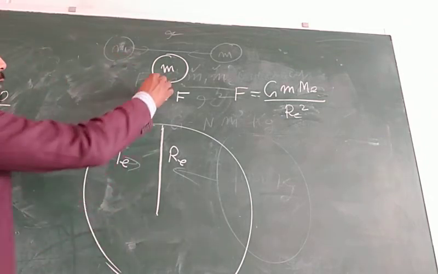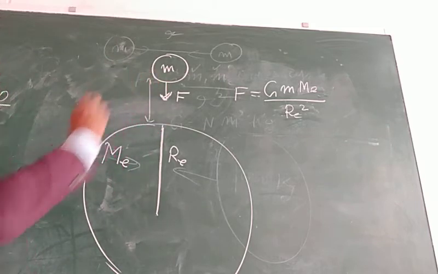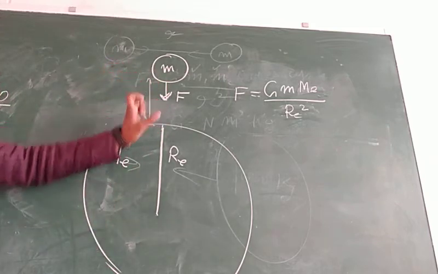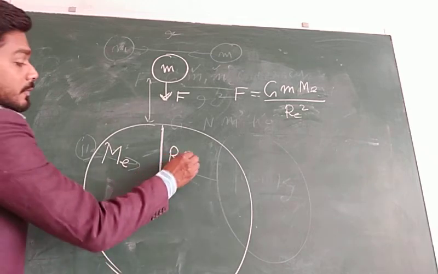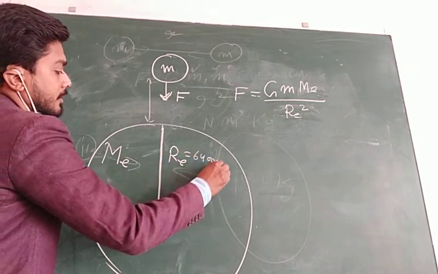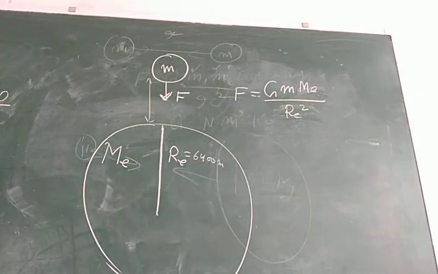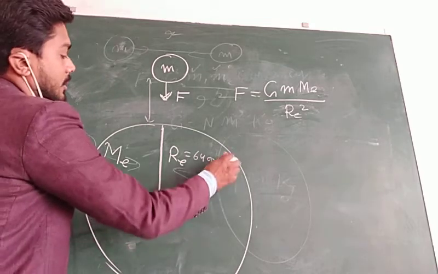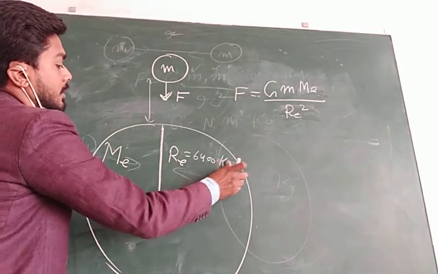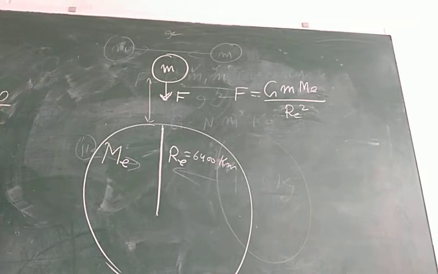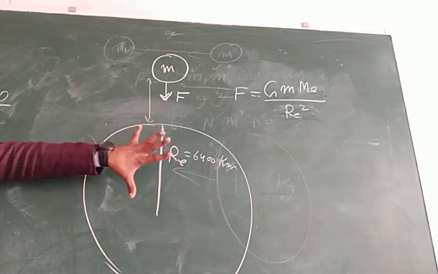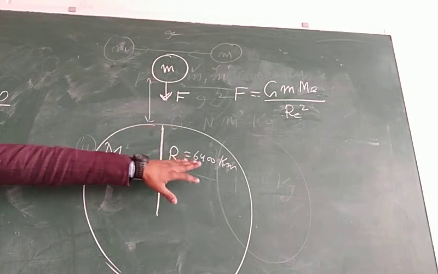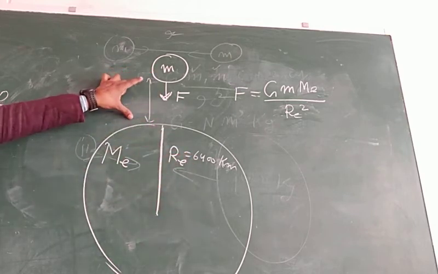Okay, but we are going to neglect this distance, because the radius of earth is 6,400 kilometer approximately. This radius is a very large value, and we can neglect this small size.